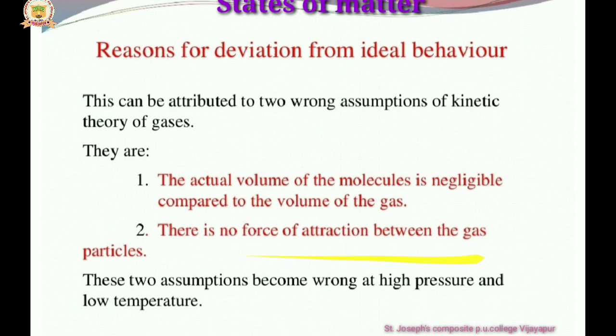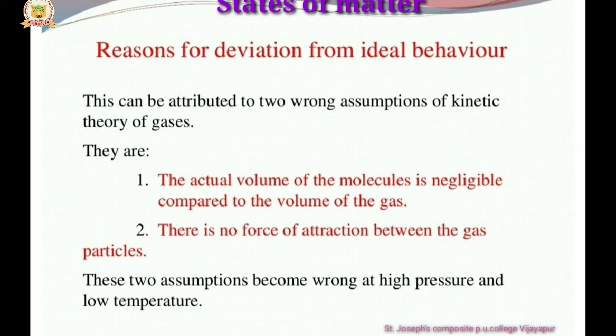Then the second assumption is also wrong. What is that? There is no force of attraction between the gas particles. This is a wrong assumption of the kinetic molecular theory of gases. How is it explained? Whenever we give heat, the gases expand and escape. But whenever we give less temperature or cool them, all the gas molecules are compressed and come together.